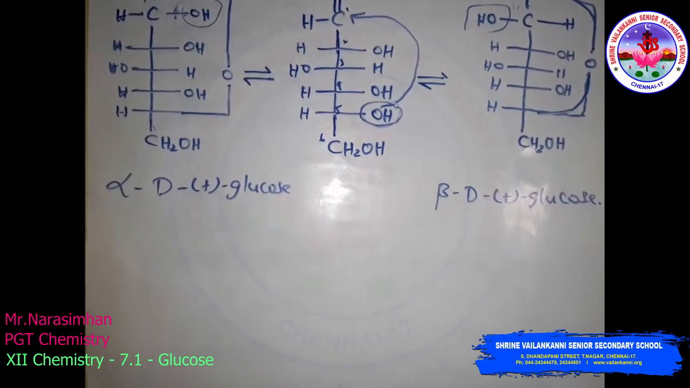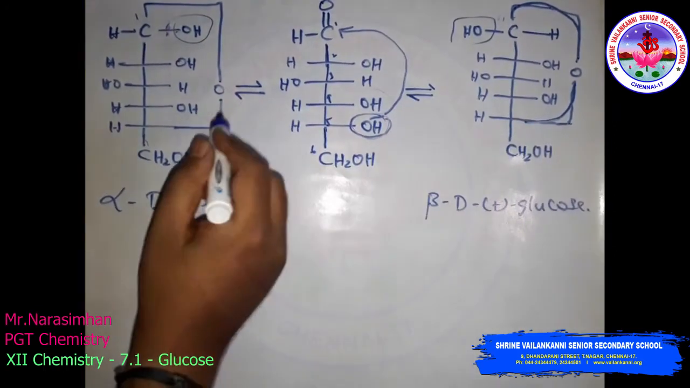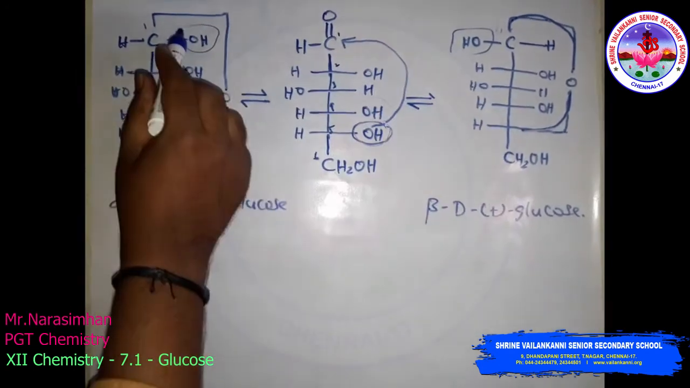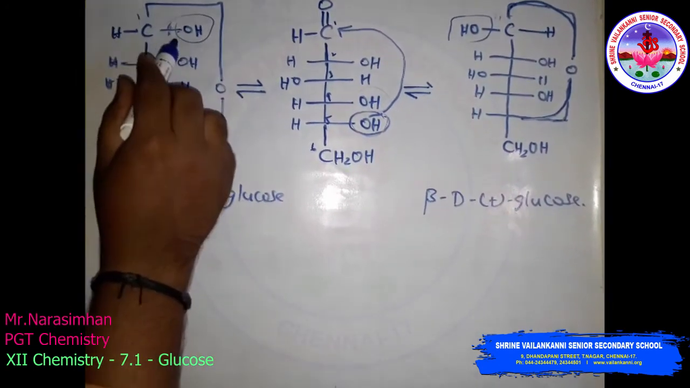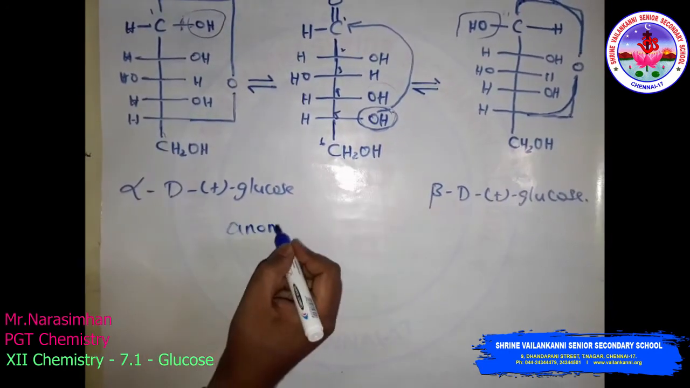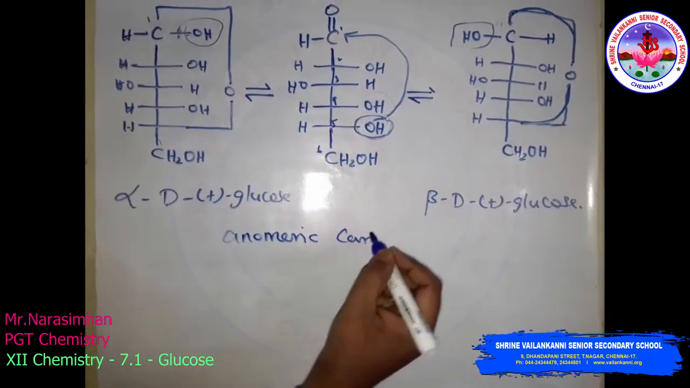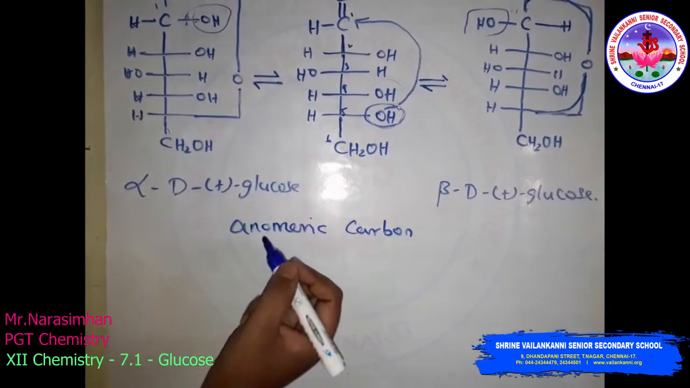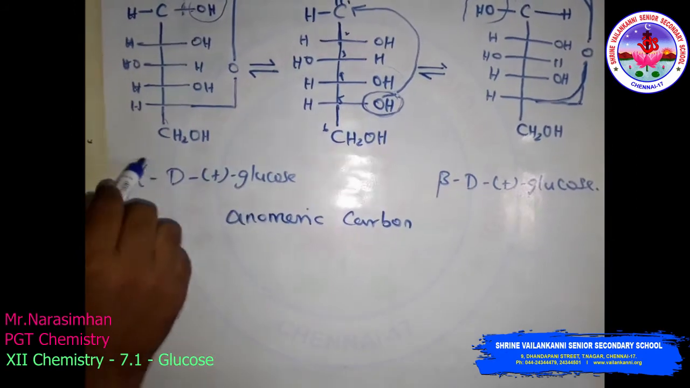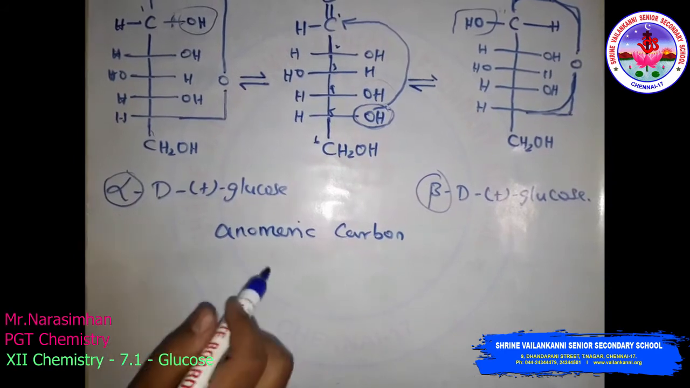There are two different cyclic hemiacetal forms. The two glucose forms differ only in the configuration of the hydroxyl group at the C1 carbon atom. This is called the anomeric carbon. Anomeric carbon means both the alpha form and the beta form; both alpha and beta forms are called anomers.